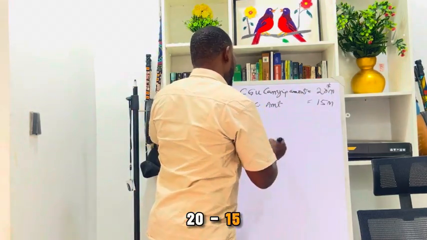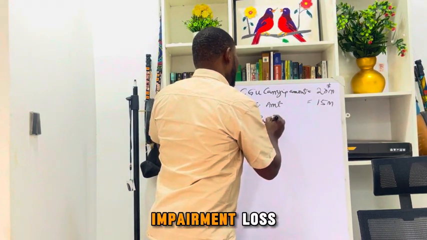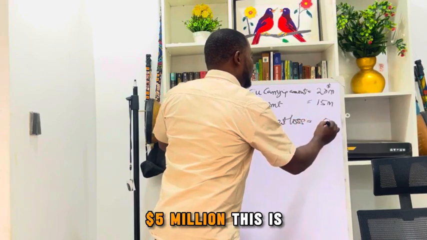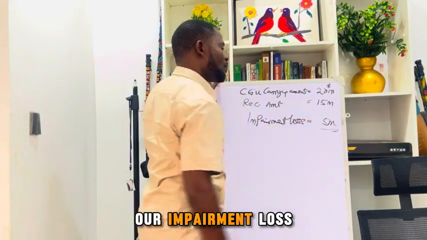20 minus 15, which is 5. So we say impairment loss is equal to $5 million. This is our impairment loss.